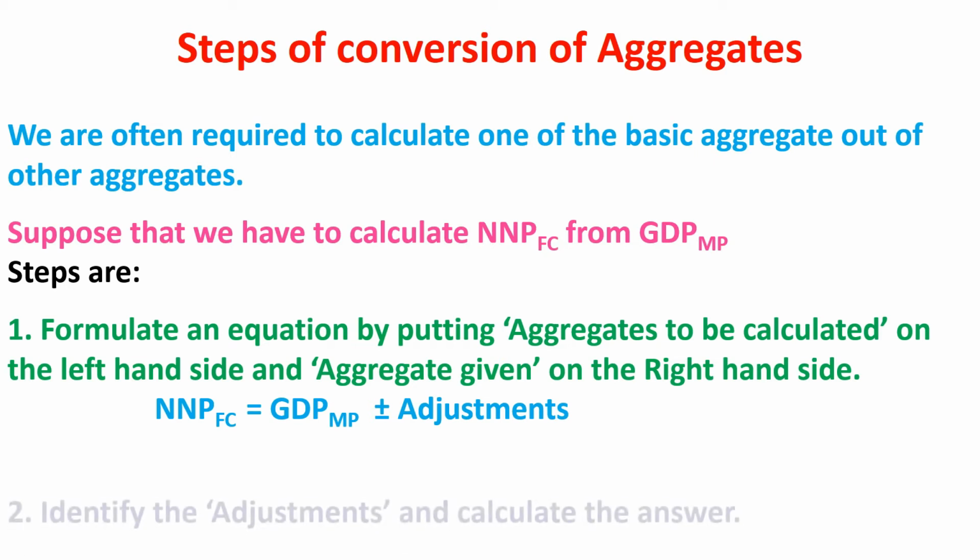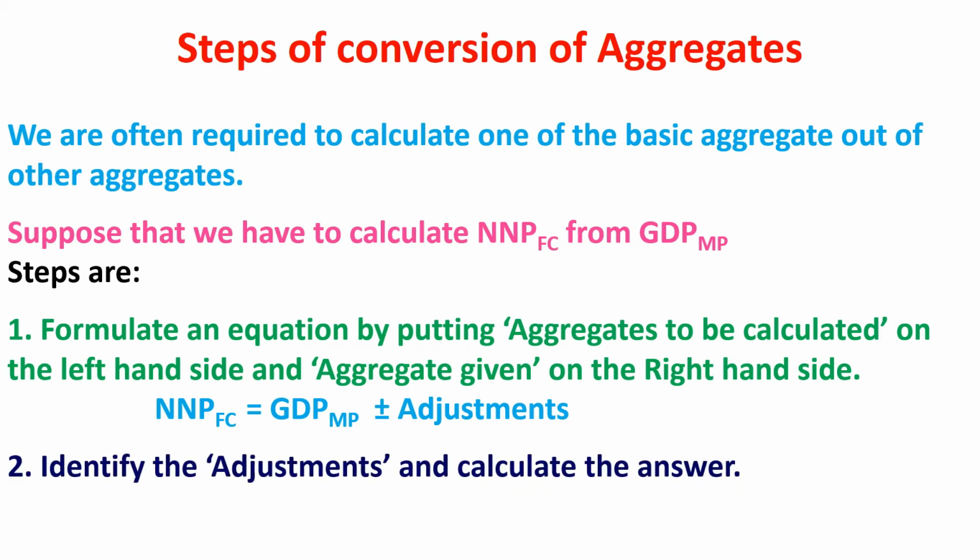Second step, identify the adjustments and calculate the answer. In this example, we will subtract CFC and NIT from GDP at market price and add NFIA. Then we will get NNP at factor cost. NNP at factor cost is equal to GDP at market price minus CFC plus NFIA minus NIT.